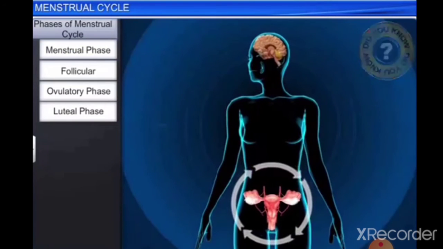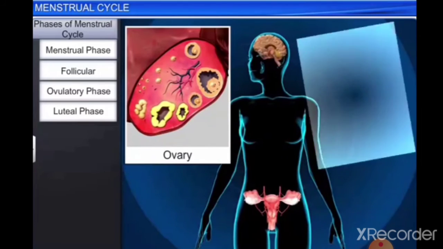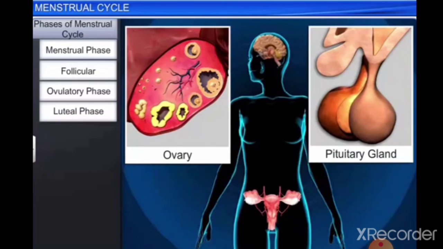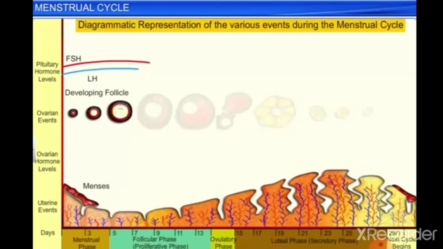The phases of the menstrual cycle are controlled by the interplay of different hormones secreted by the ovary and the pituitary gland. At the onset of the menses, the anterior pituitary gland increases the secretion of the two gonadotrophic hormones, luteinizing hormone or LH and follicle stimulating hormone or FSH, that stimulate the development of primary follicles.